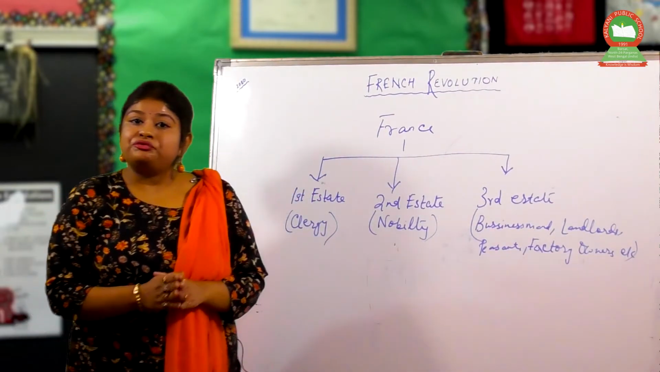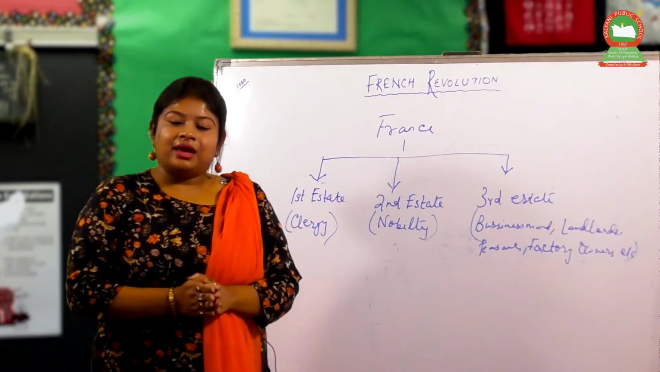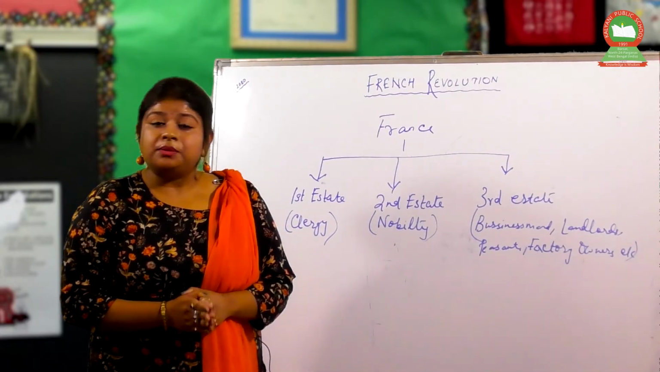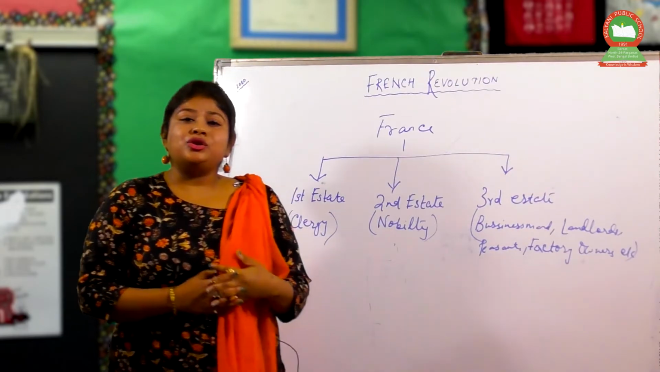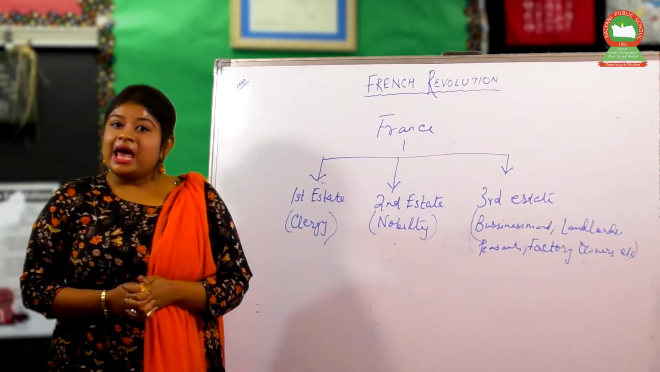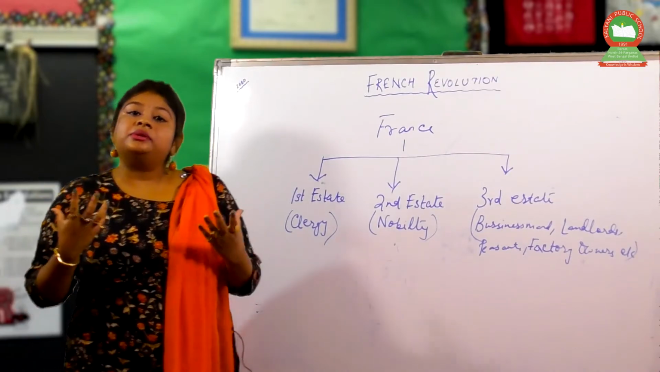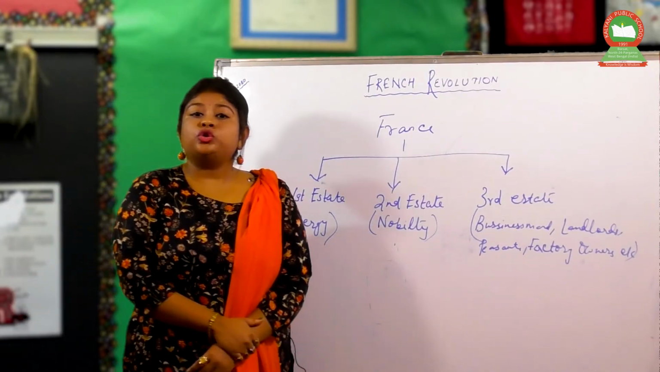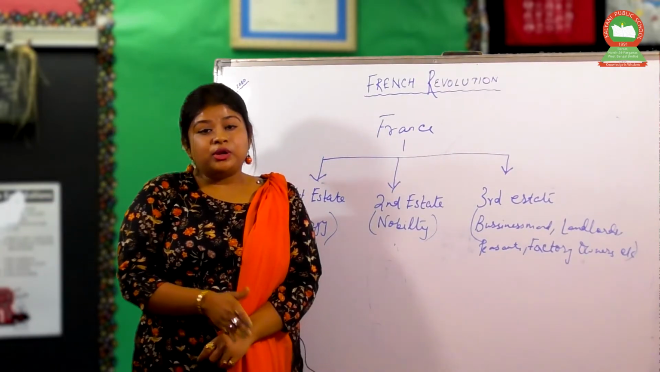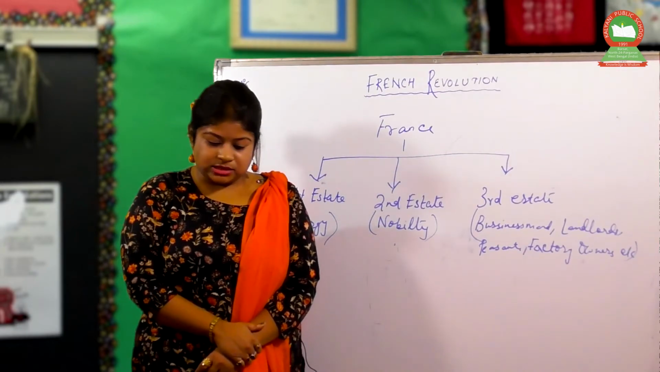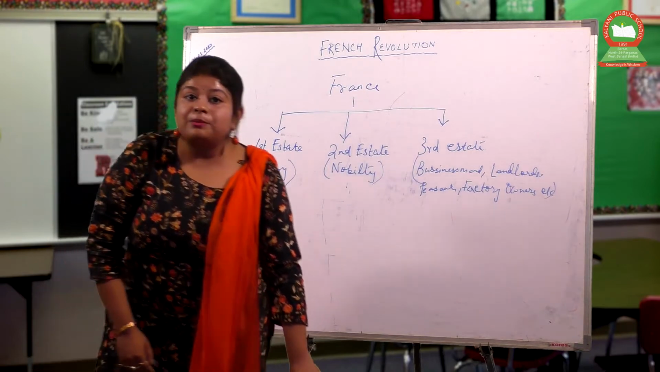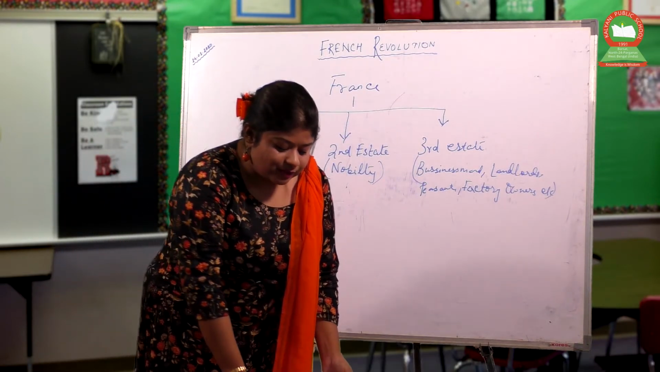The people of the first and second estate enjoyed all the privileges, while the people of the third estate had to face a lot of problems because they had to bear the whole burden of the economy. They were forced to pay taxes, while the people of the first and second estate were exempted from paying any sort of taxes.